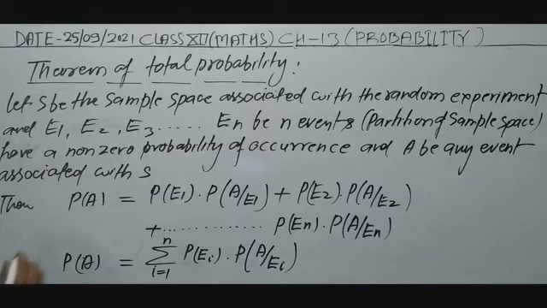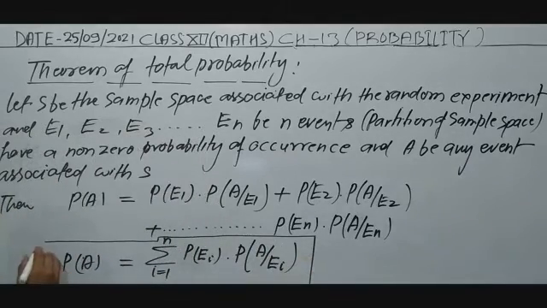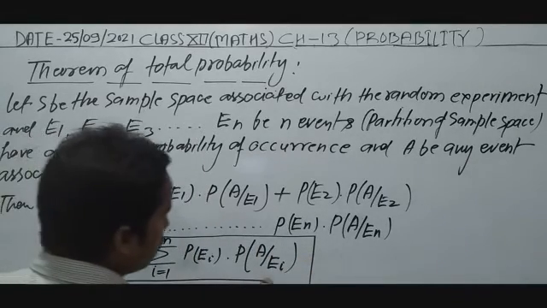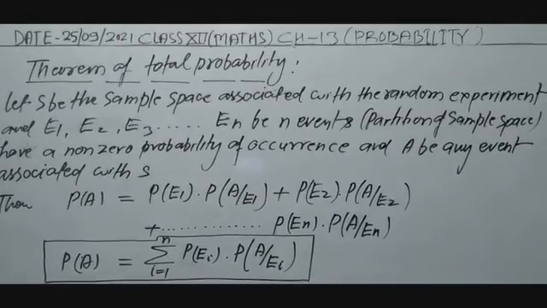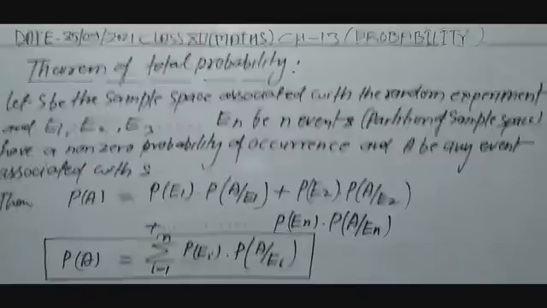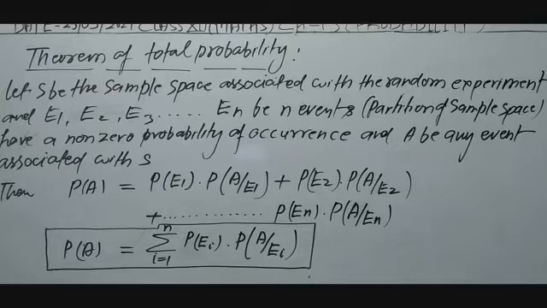We have to prove this. This is the theorem of total probability. Now I will go through its proof. How does it come? By using conditional probability.